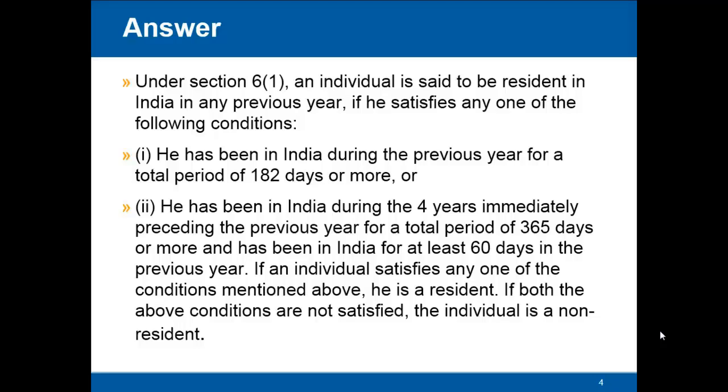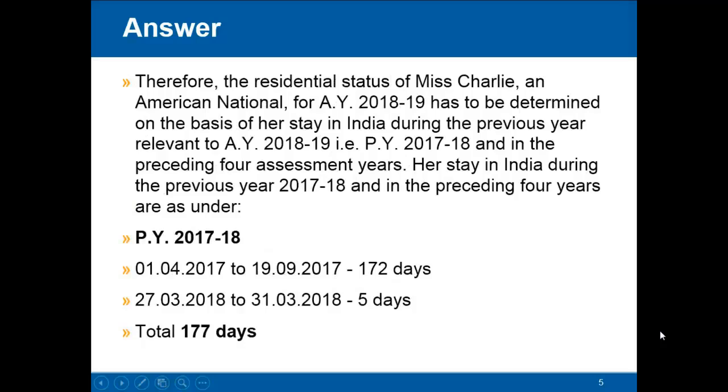If an individual satisfies any one of the conditions mentioned above, he is a resident. If both the above conditions are not satisfied, the individual is non-resident. Therefore, the residential status of Miss Charlie, an American national, for the assessment year 2018-19 has to be determined on the basis of her stay in India during the previous year relevant to assessment year 2018-19. So we are talking here about the previous year 2017-18 and the preceding 4 years.